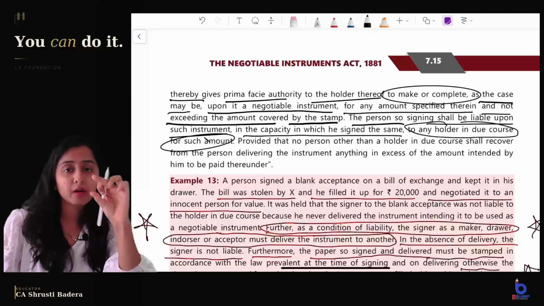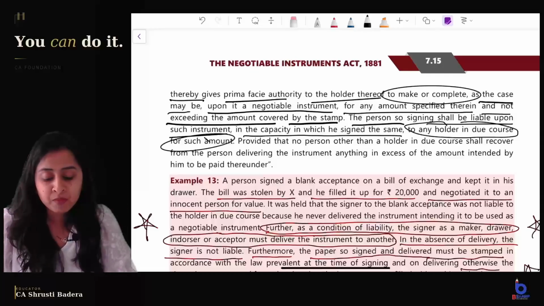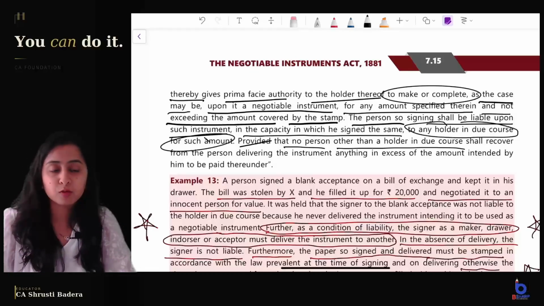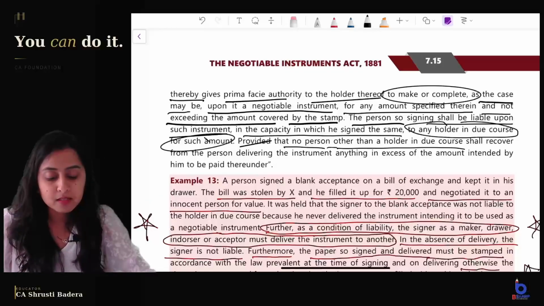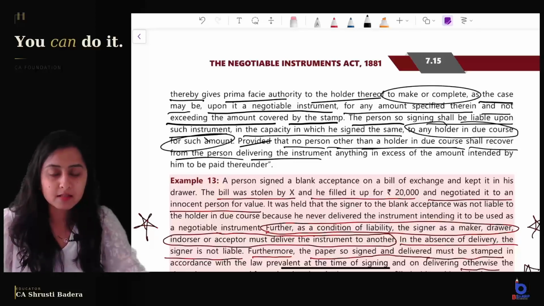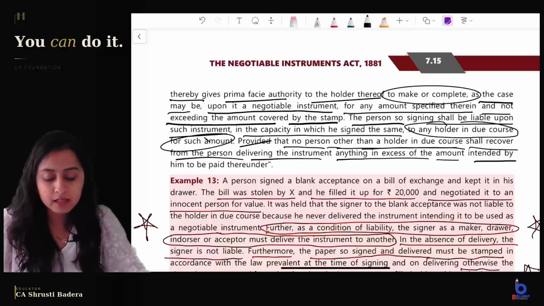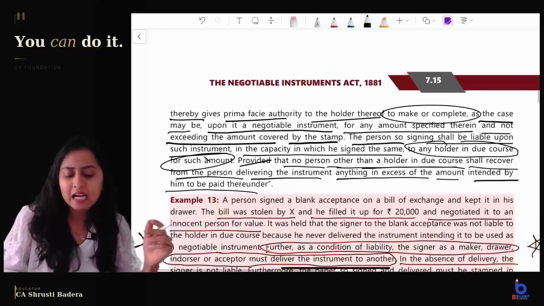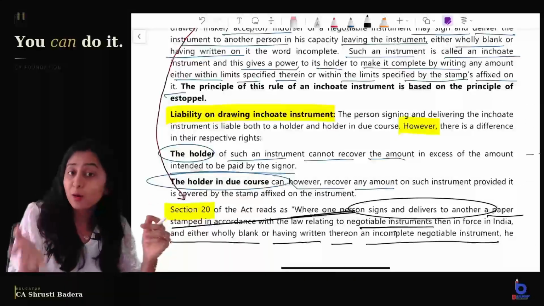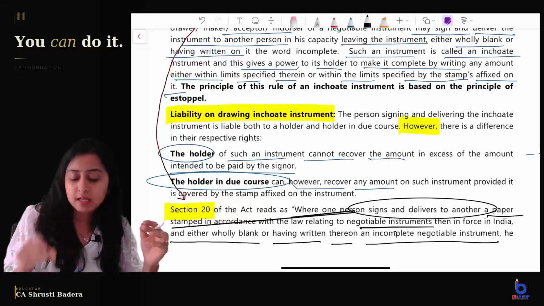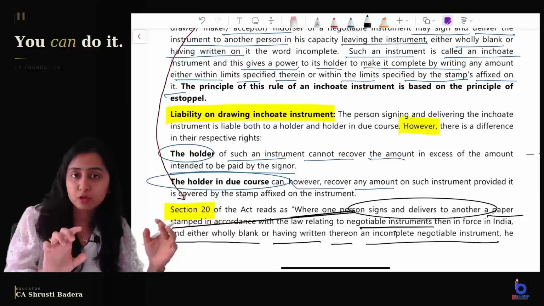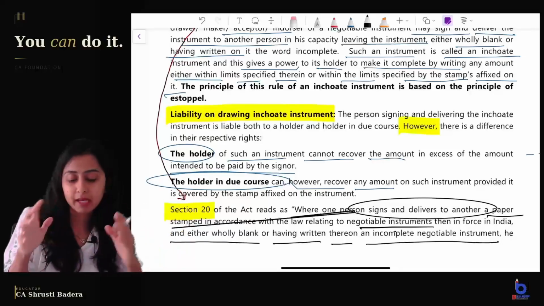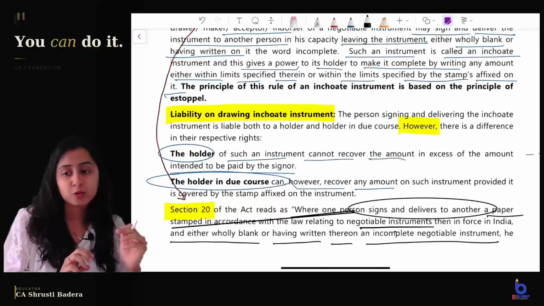Provided no person other than a holder in due course. If there is some person who is a normal holder, then no person other than a holder in due course shall recover from the person delivering the instrument, that is the signer, anything in excess of the amount intended by him to be paid thereunder. That means the simple version is written here: holder can recover only the amount which is intended to be paid by the signer. Holder in due course can recover any amount on the instrument which he writes, provided it is covered by the stamp which is affixed on the instrument, right?